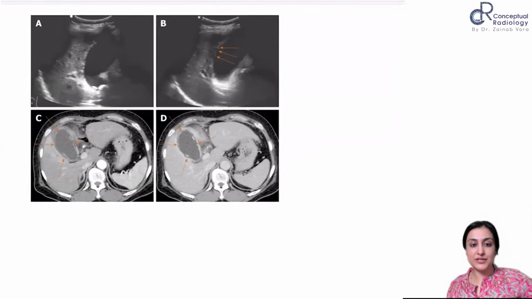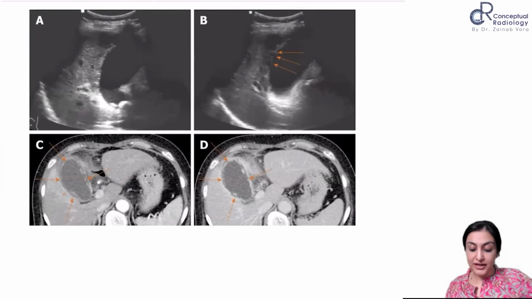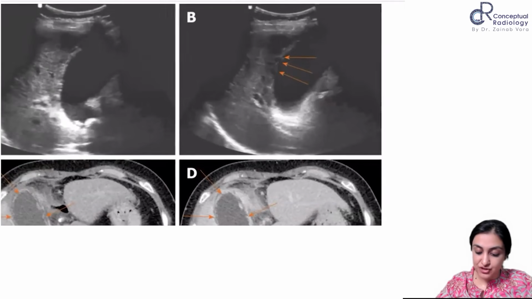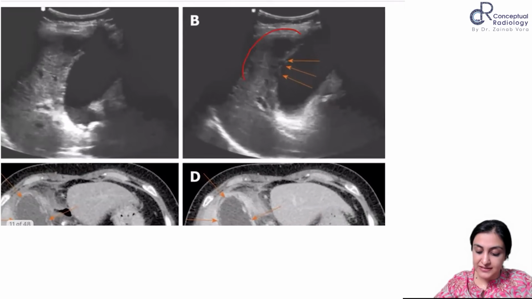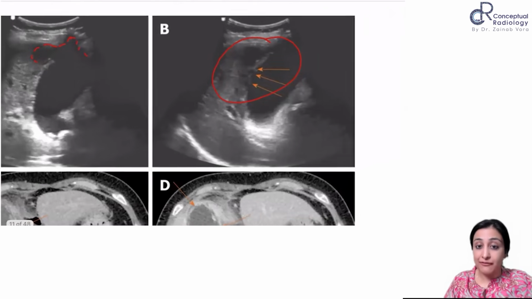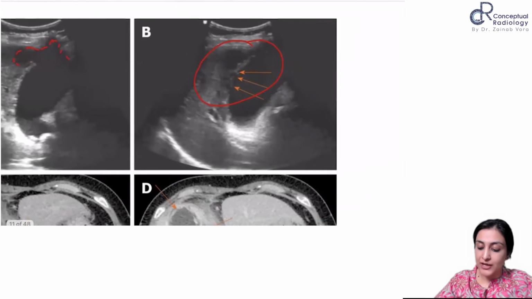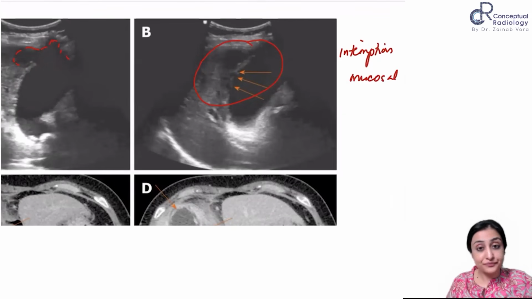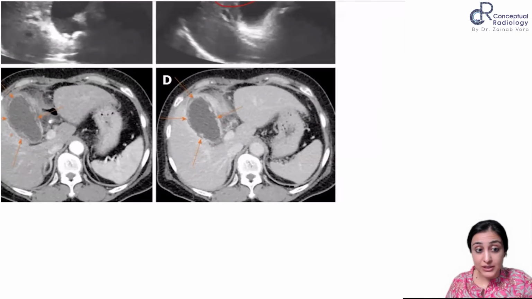Try to look at this case. What are you seeing now? So on the ultrasound, what do you see? You can see there is GB wall thickening, but here there is this discontinuity. Can you see how there is this irregularity which is happening here? Very nice. So this is where you have an interruption of the inner mucosal lining. Yeah. And you can also see this discontinuity.